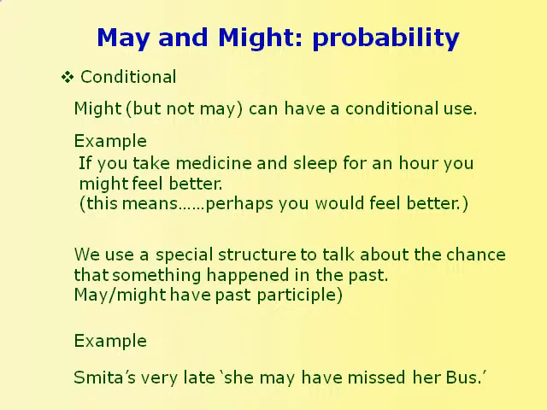We can use a special structure to talk about the chance that something happened in the past. This is done using may and might have with the past participle. For example, Smita is very late. She might have missed the bus.